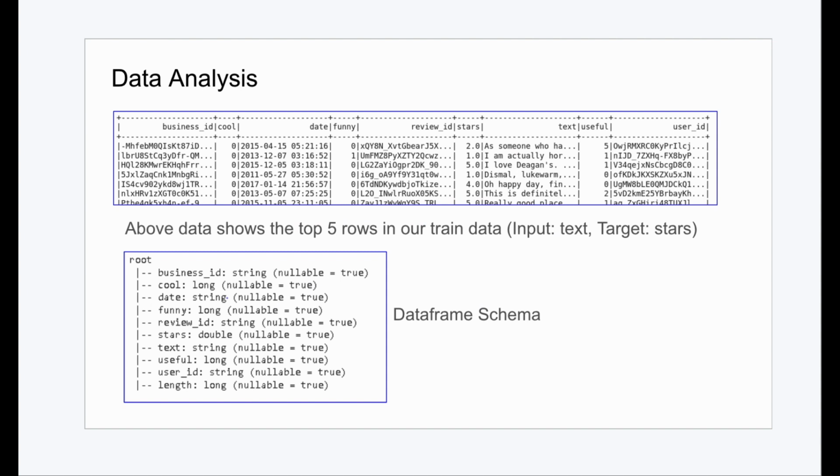This slide shows the data analysis we have performed in this project. As you can see, here is a snapshot of the top 5 rows in our training data. In the training dataset, the text reviews serve as the input feature, while the star ratings assigned to the movies constitute the output feature. Additionally, we've also incorporated temporal information through the date feature, indicating when each review was posted.